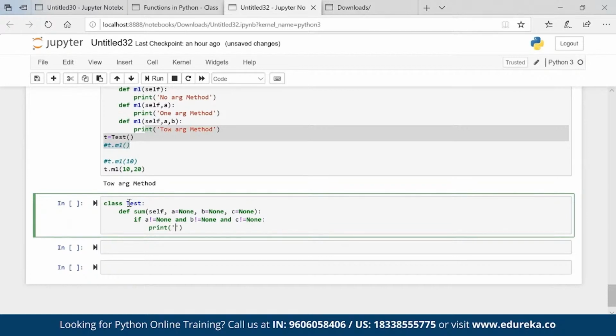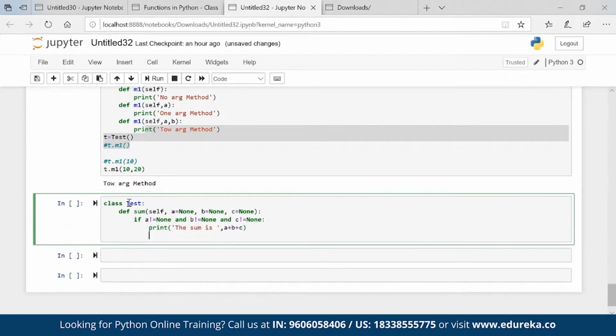So basically I can sum three numbers because all are not none. So the sum is a plus b plus c. Okay, simple. But now the question arises, if I pass only two values and I want to operate on that as well, what can be the output?